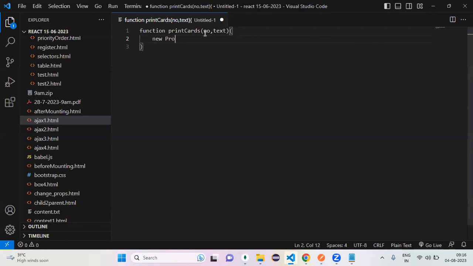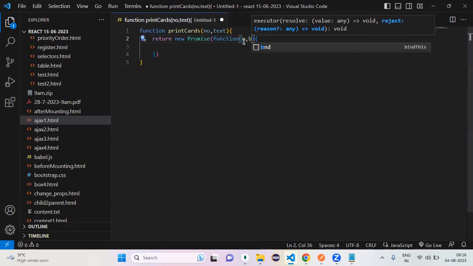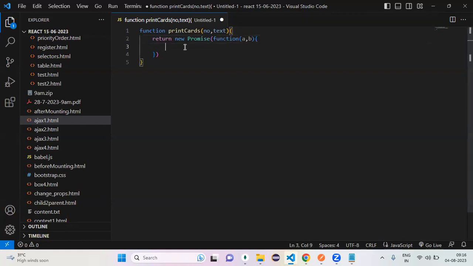You have to create an object for what? A new Promise. You want me to keep the object with me? No, you can return that promise. The promise takes one callback function as an argument, and this callback function is called by the promise by passing two arguments. The type is functions. So here you can write your stuff.